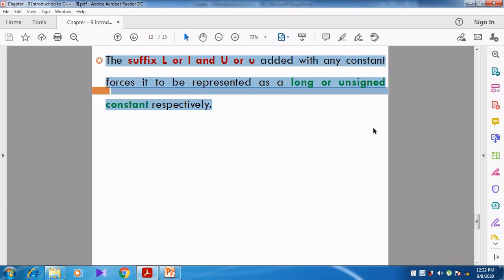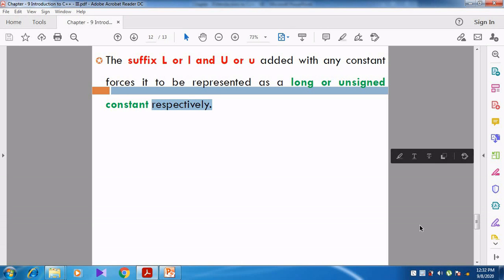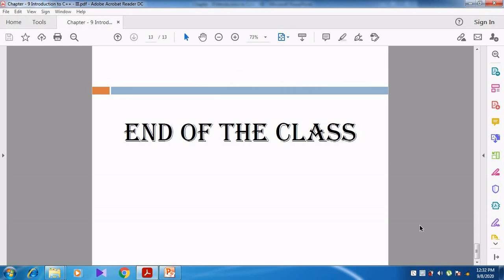I think you might have understood these constants or literals. There are 4 types of literals, that is, 4 types of constants: numeric constant, Boolean constant, character constant, string constant. Numeric constant is classified into 2, that is integer and floating point constant.